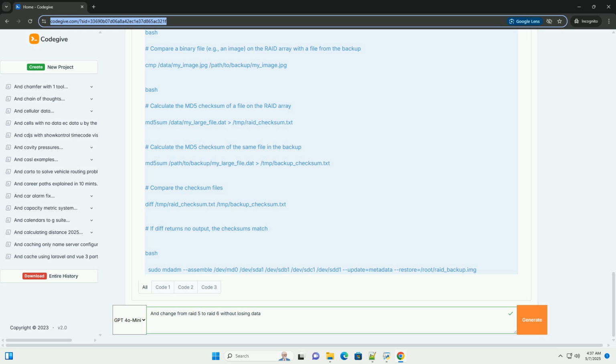Sufficient free space. You will likely need free space on your existing drives for the rebuild process. The amount depends on your RAID controller and how it handles the parity calculations. Ensure you have enough free space to facilitate the migration. A good rule of thumb is to have at least the size of one drive available.